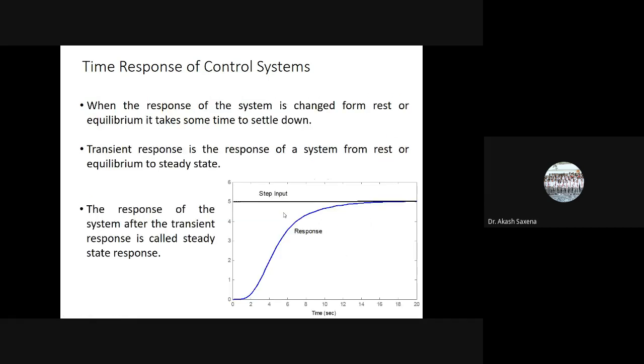So when the response of the system is changed from rest or equilibrium, it takes some time to settle down. So transient response is nothing but the response of the system from rest or equilibrium to steady state. So the intermediate state, when the system is perturbed from its operating equilibrium, and again when it is reaching the operating equilibrium.